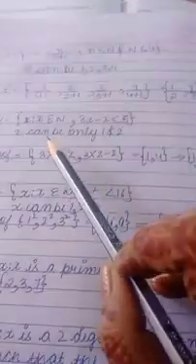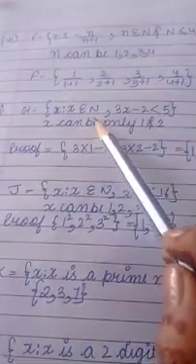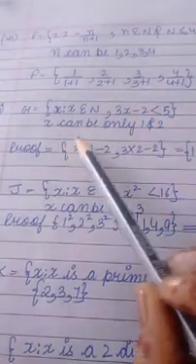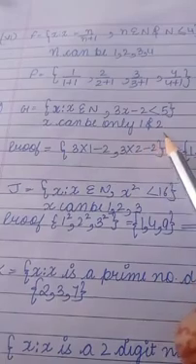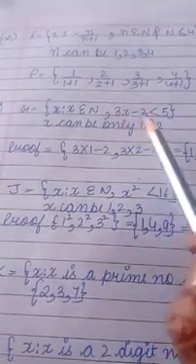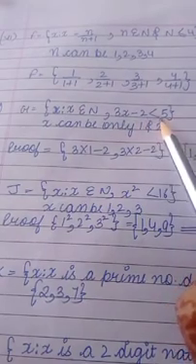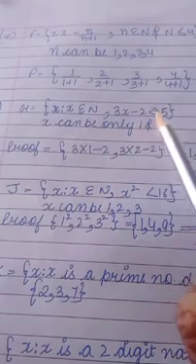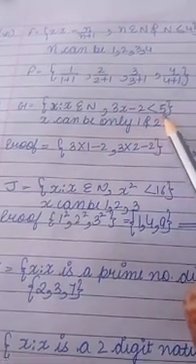Next is x such that x belongs to natural numbers, and this is the condition, clear? x can be only 1 and 2. How? Look here, if you write here 1, it will become 3 minus 2, 1. That is satisfying. 1 is less than 5. When you put here 2, 3 2s are 6 minus 2 will be 4, which is less than 5.